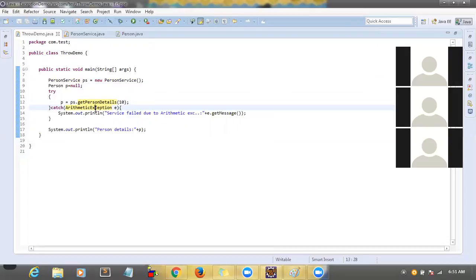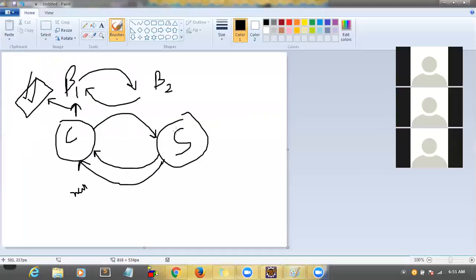Say for instance, you want to write your own exceptions. What is the previous case? See, now I'm going to transfer funds from bank 1 to bank 2. If there are not enough funds in bank 1, the user needs to see that there are not enough funds to transfer.